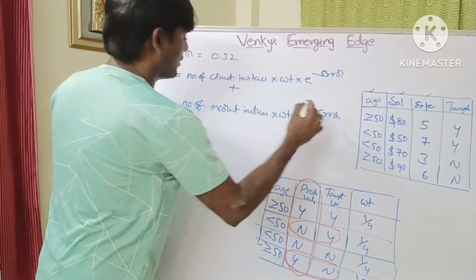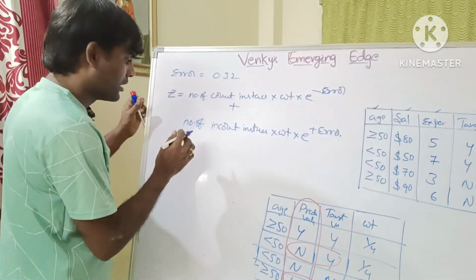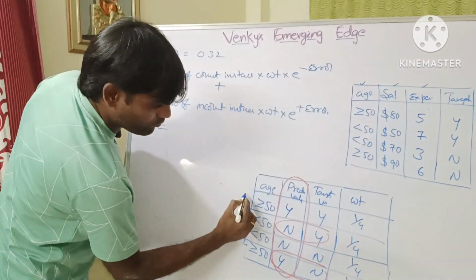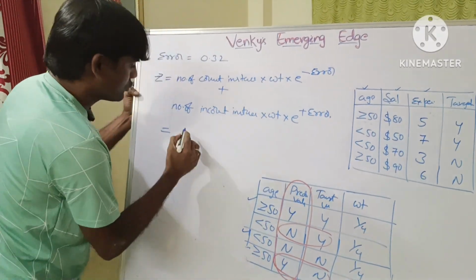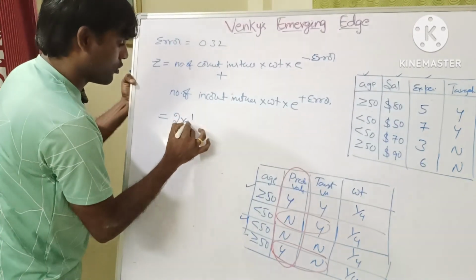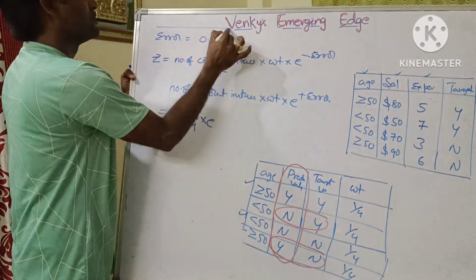Is it clear? Then we apply the numbers. How many correct instances? You see the first and second, only 2. So 2 into weight, what is the weight? 1 by 4, into e power minus error. What is the error? 0.32.